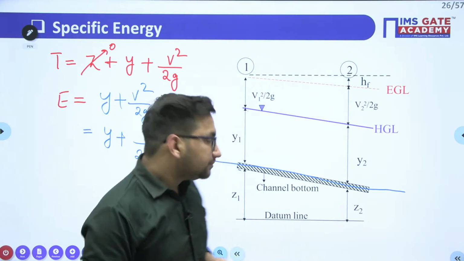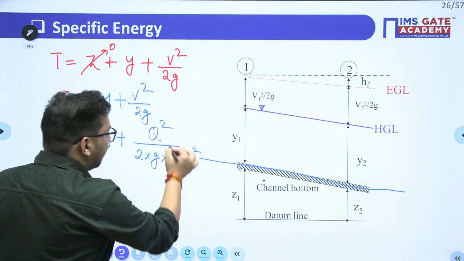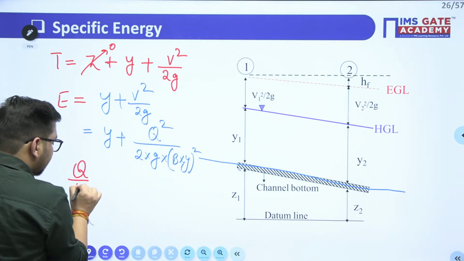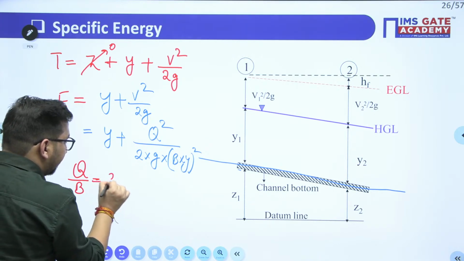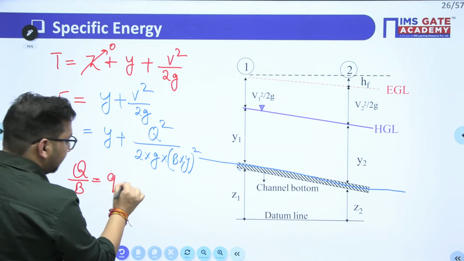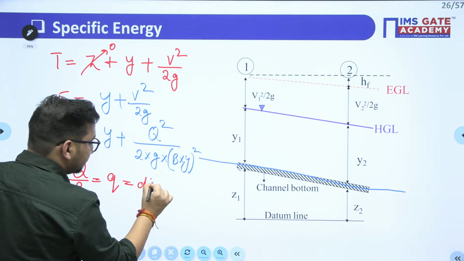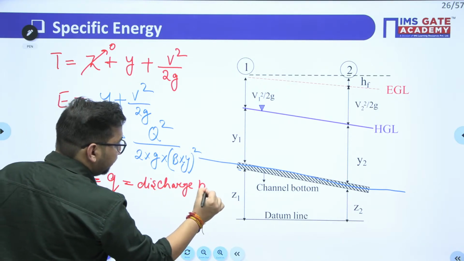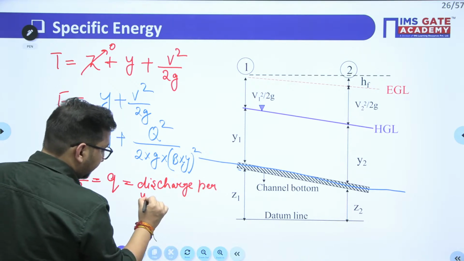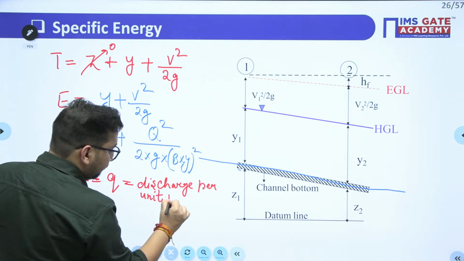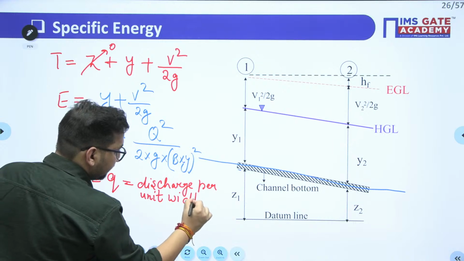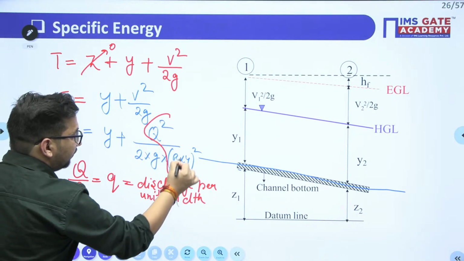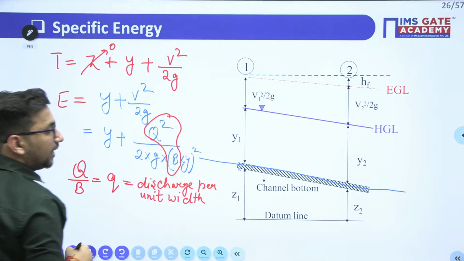Clear? Now this Q square by b square, this discharge by width, we call it the discharge per unit width. This is nothing but your discharge per unit width. Clear? So this particular term is nothing but your small q value, squared.